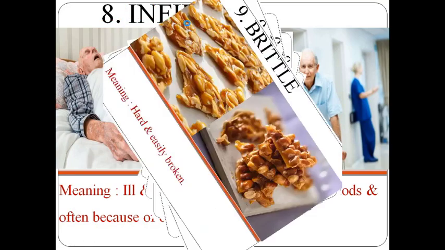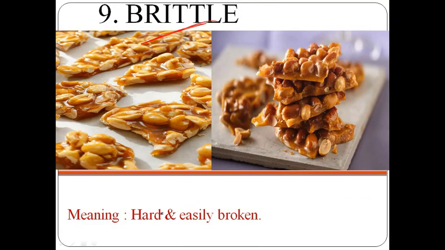Let's move on to the next word now. What is the meaning of the word brittle? Something which is hard and easily broken. If you just observe the picture we have here, we have cookies in the picture. Usually they look very hard, but they are easily broken, right? So this is the meaning of the word. And example: brittle bones, brittle glass, brittle women, brittle eyes.